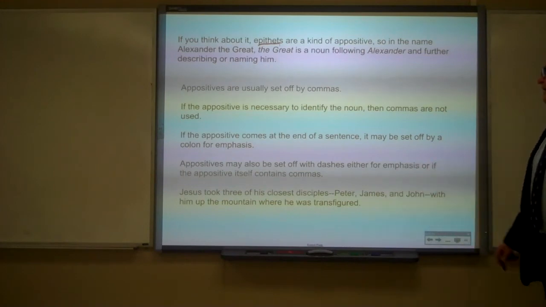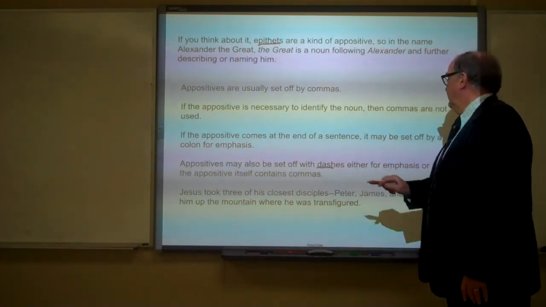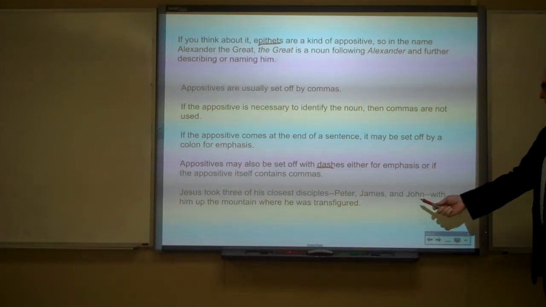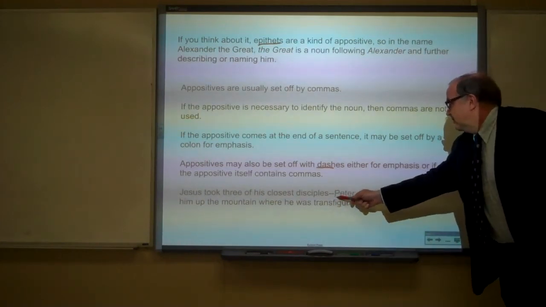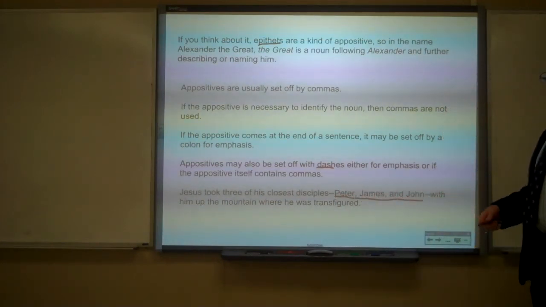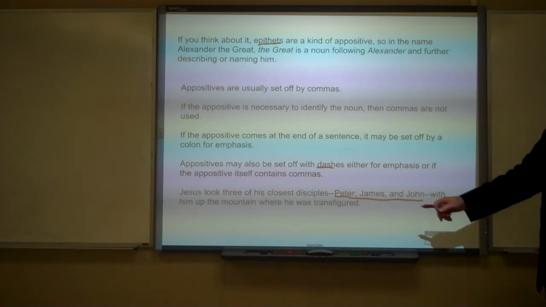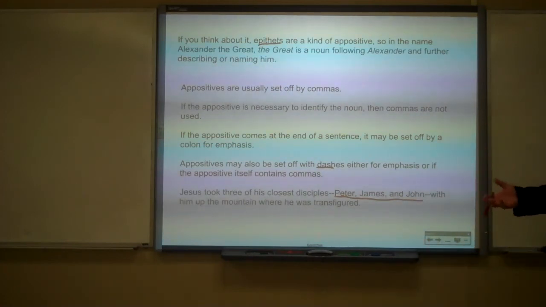Okay, appositives may also be set off with dashes, either for emphasis or if the appositive itself contains commas. For example, in this sentence here, "Peter, James, and John" is an appositive. It further describes, further amplifies, the noun disciples. And Peter, James, and John are also nouns. So it's a noun phrase.